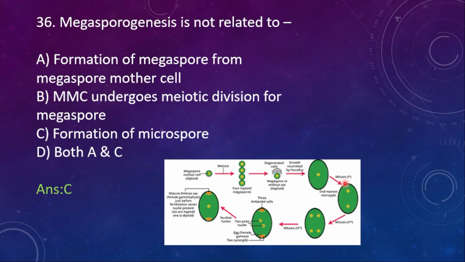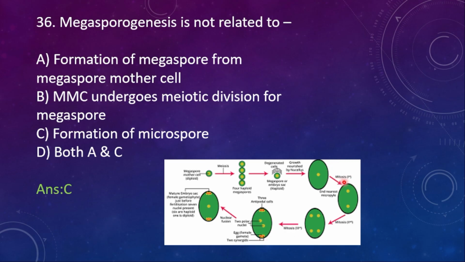After that, it will get 2 nuclei, only nuclear division will be there. Here in megasporogenesis, first nuclear division happens, then cellular division.